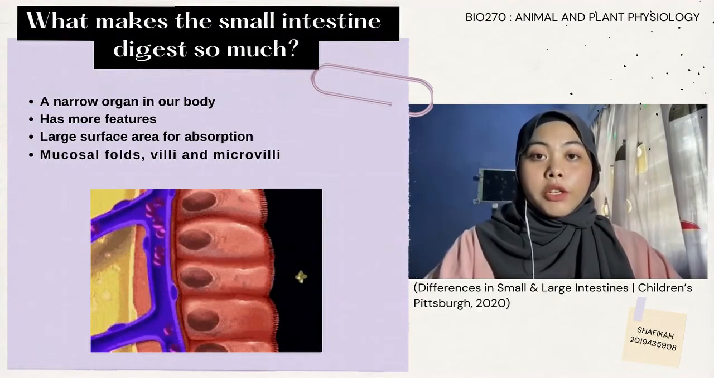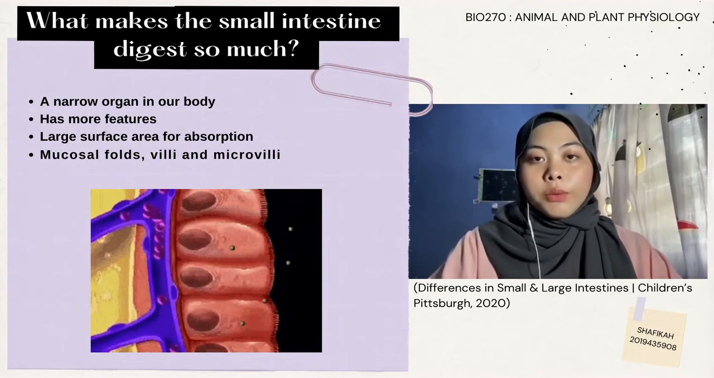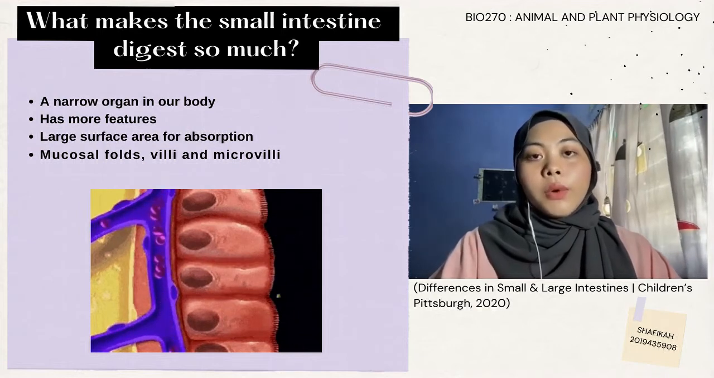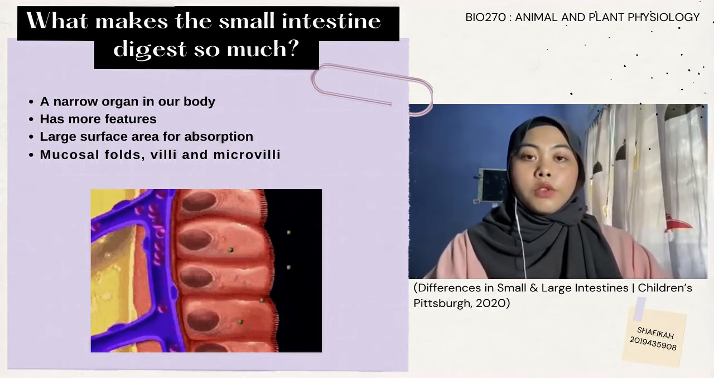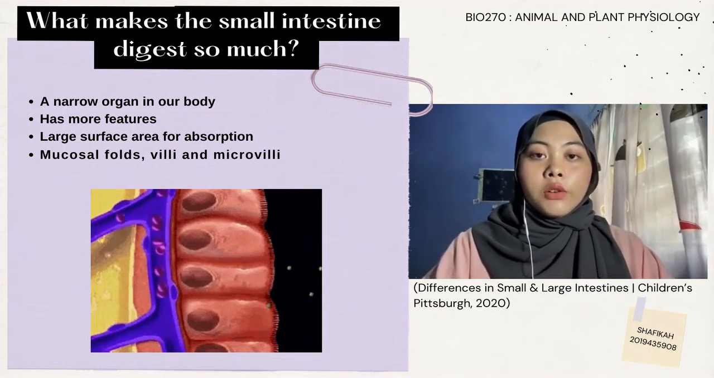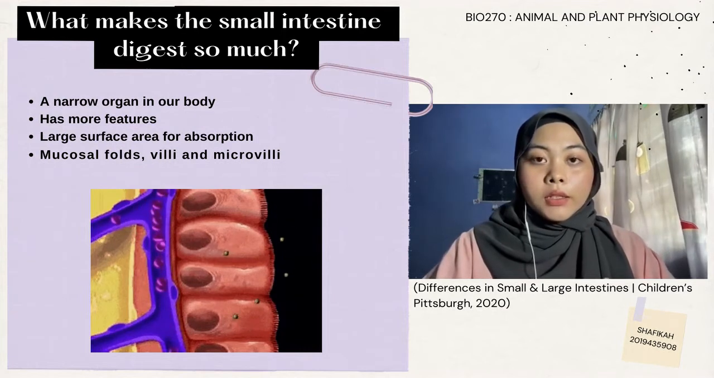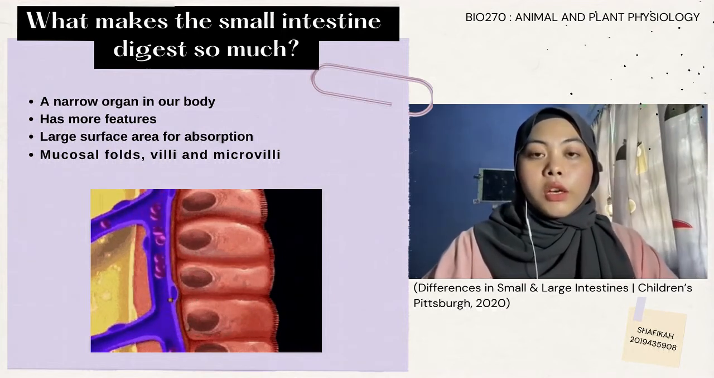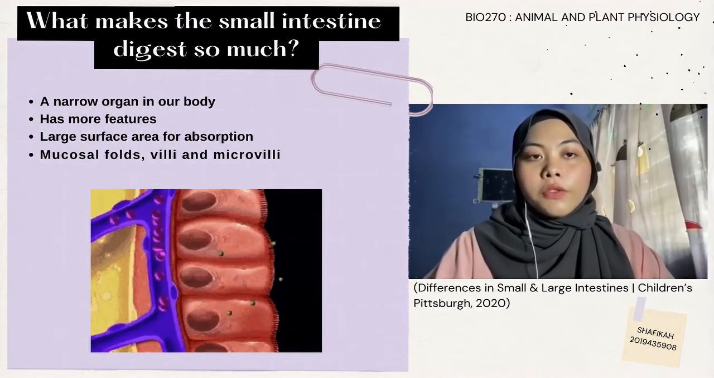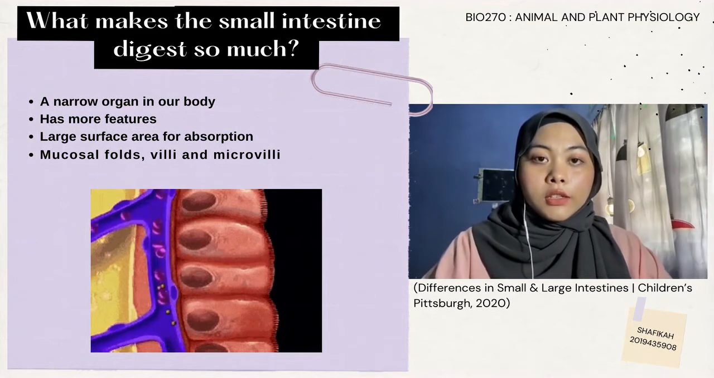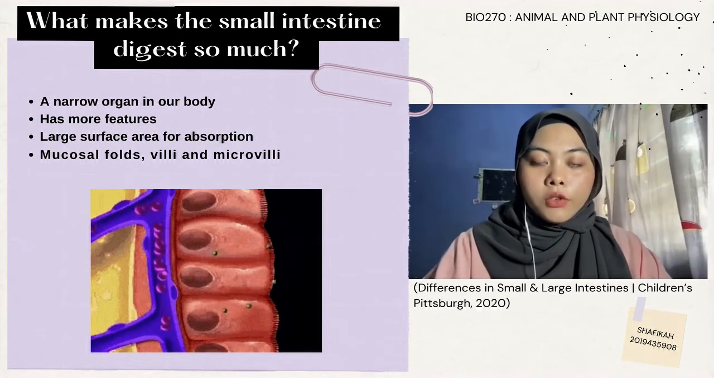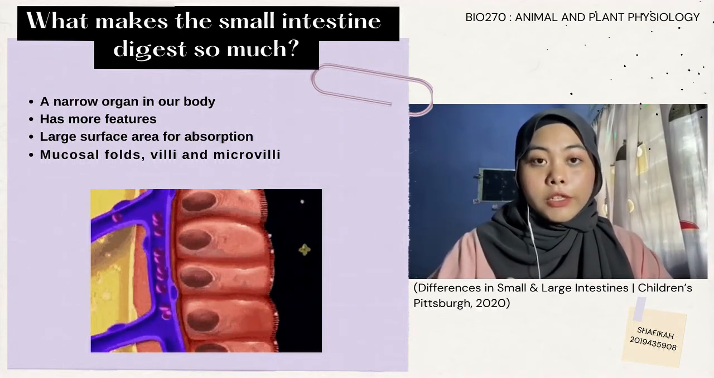From the previous explanation, we know how our small intestine works. Now, I want to explain more details about what makes our small intestine able to digest food so well. As we know, the small intestine is a narrow organ in our body, but it can do such a big job. Our small intestine has features which allow it to have such a large surface area for absorption, such as mucosal folds, villi, and also microvilli.